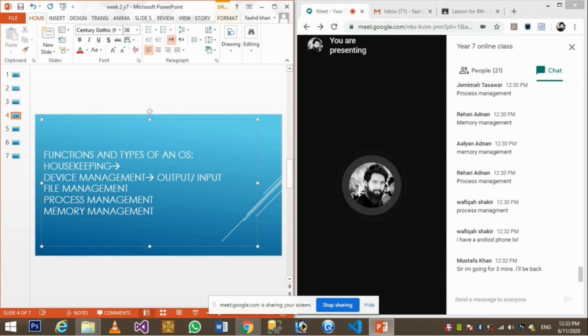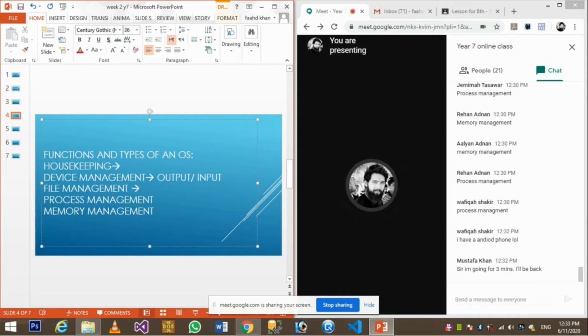It basically manages all the devices. It has all the information of every device which is connected to the computer system. So the operating system has the checkup of those devices too.